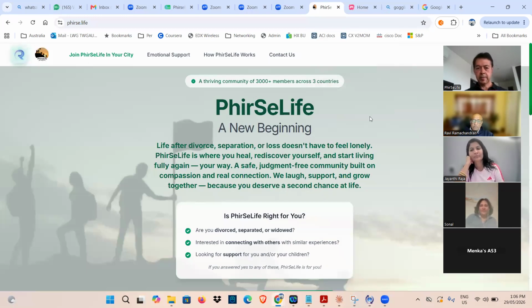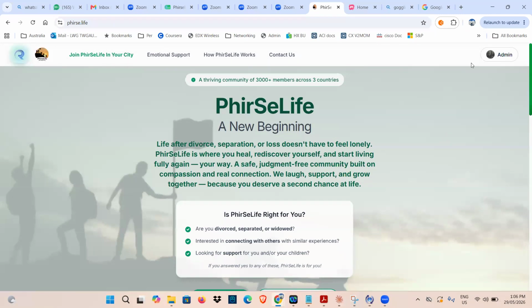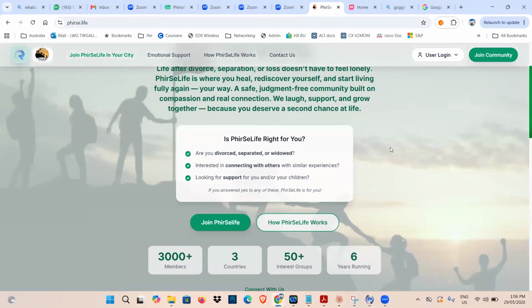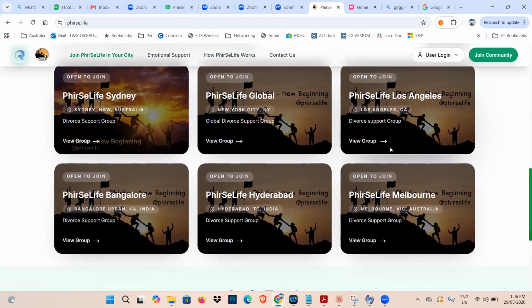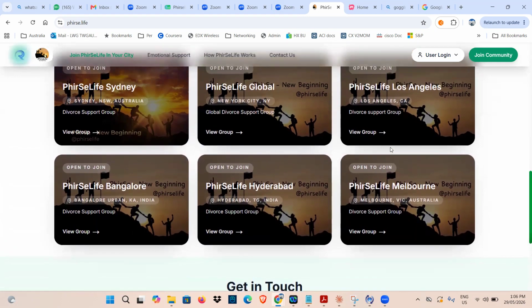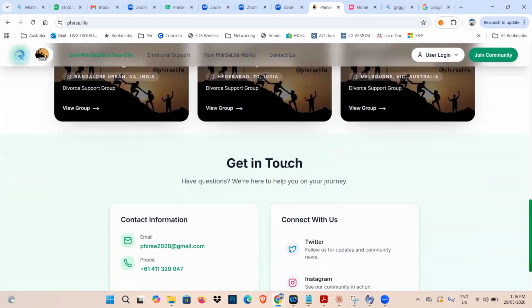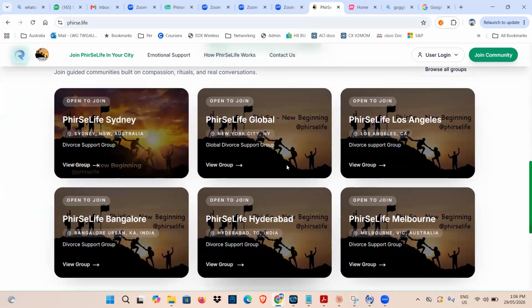So if we see here, this is the interface for our website. Why can't I see this one? Okay, I've already logged in as an admin. Probably I can sign out. So, a pretty neat interface. It just says what we have and how many groups we have. I made groups for Sydney, Bangalore. Each group has their own admins. I'll probably just go into the Bay Area one. Where is the Bay Area one? Melbourne, Los Angeles, Hyderabad. Okay, I've not logged in.